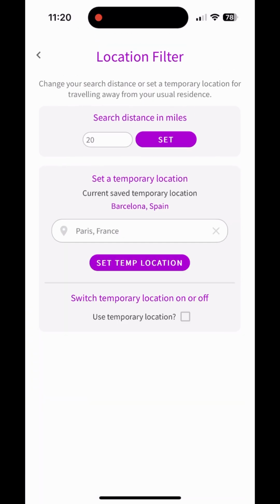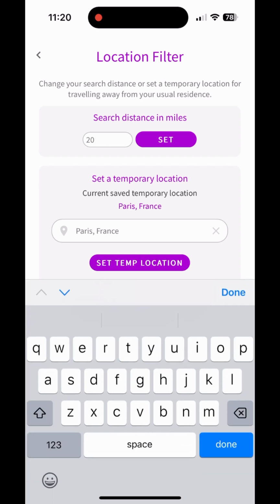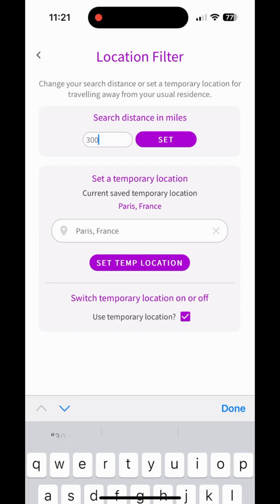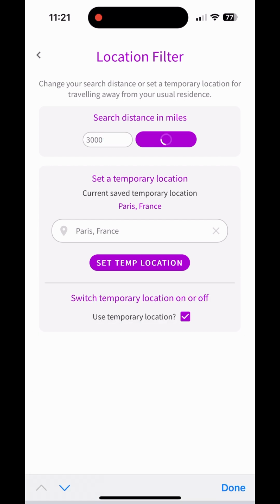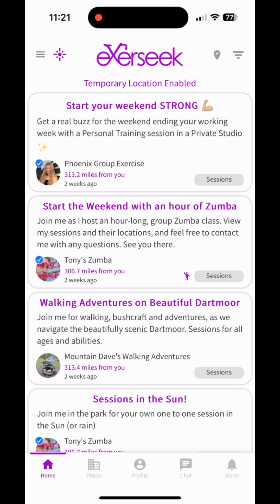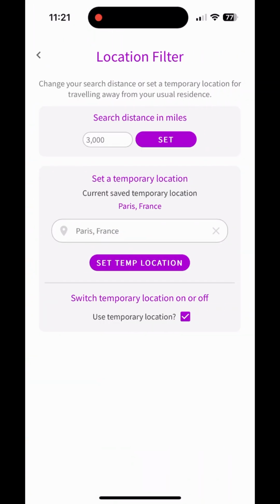To set a temporary location, click onto the location search box and type in a town, city or address. Once selected, you will need to check the Use Temporary Location box. Notice that a Temporary Location Enabled header is now shown on the home screen. Disable the temporary location by unchecking the box on the location filter screen.